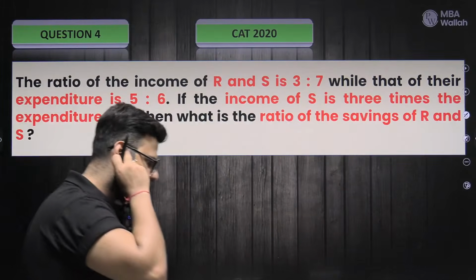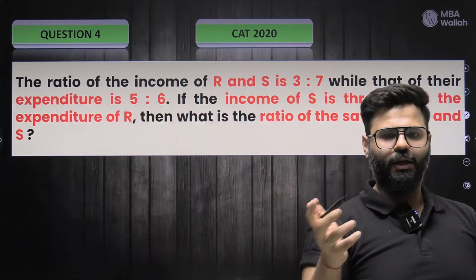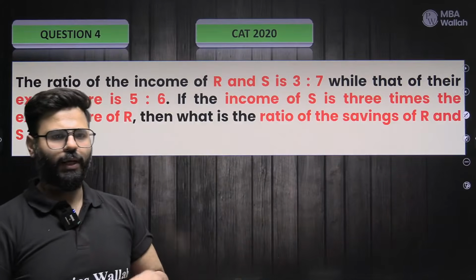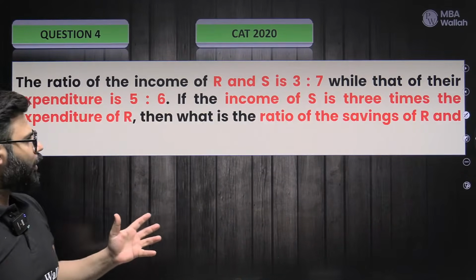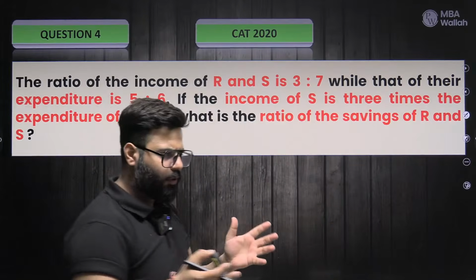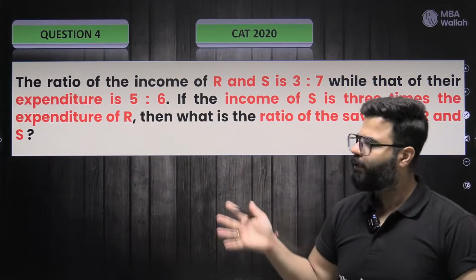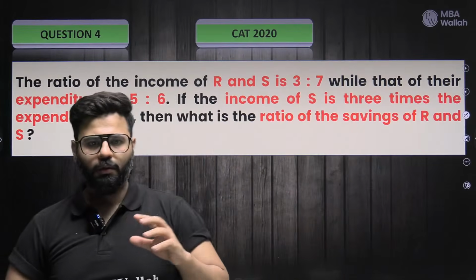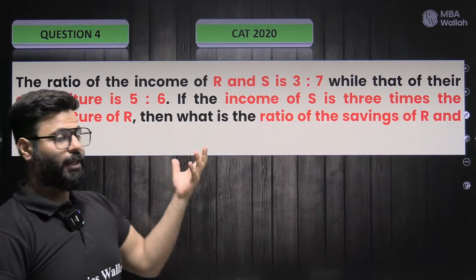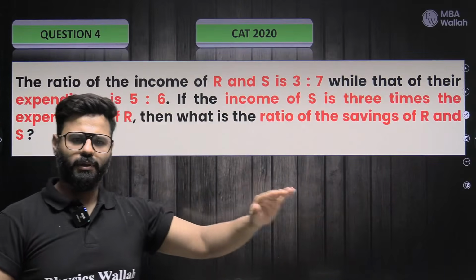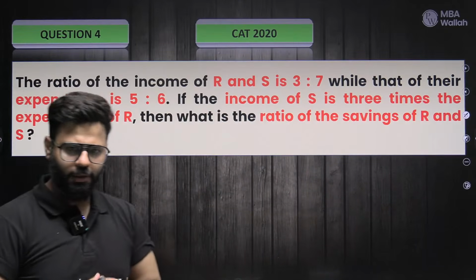Now, do you want to see the fastest way to solve it? A beautiful way to attempt such kind of questions so that you don't end up making equations, with too many X and Y's. You want to see the aptitude way of this. Such questions can be tackled under 30 seconds, where I'll just write 4 or 5 numbers and the question would be done. You want to see how?